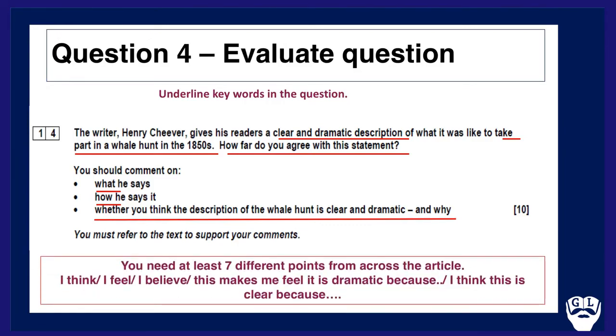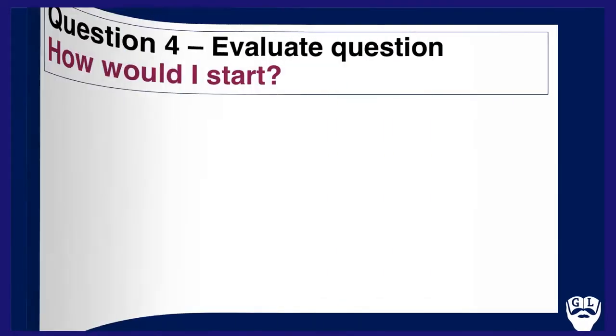Now here you'd need roughly about 7 different points from the article, and I recommend working with these sentence stems. I think, or I feel, or I believe. I think this is clear because, or this makes me feel it is dramatic because. Sticking to the focus, the central point of the question itself, is really important.